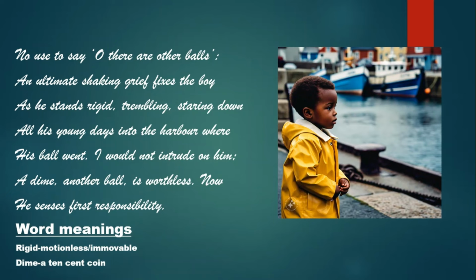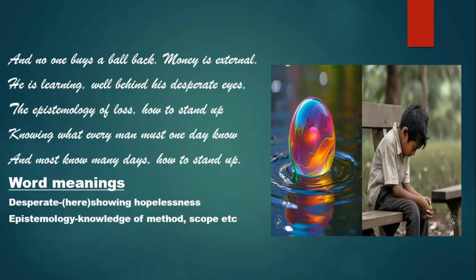And what is worth? It is worth that he himself, the boy himself, realizes his first responsibility. And what is that? That is to accept his loss. And no one buys a ball back. Money is external. So again he says that buying the ball back does not buy back the memories, because money is just material. But the feelings attached to those things are real and they cannot be bought back with any amount of money. He is learning well behind his desperate eyes the epistemology of loss, how to stand up.